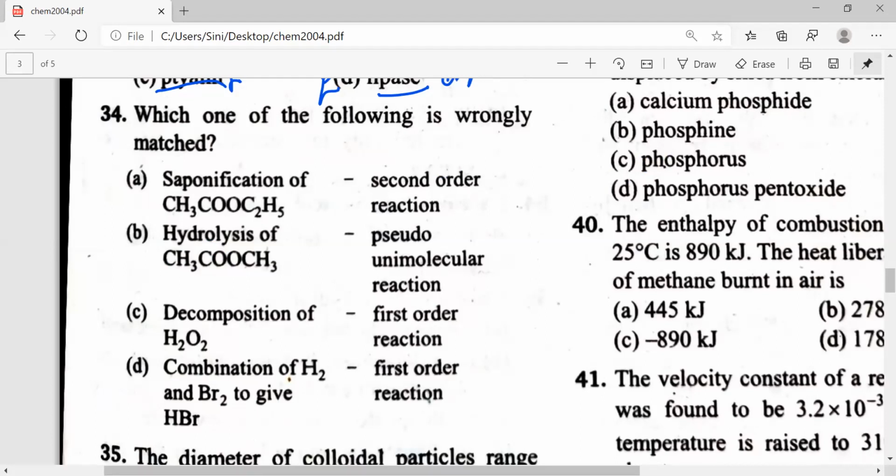Just now I've studied that thing, the chemical kinetics chapter in class 12th.